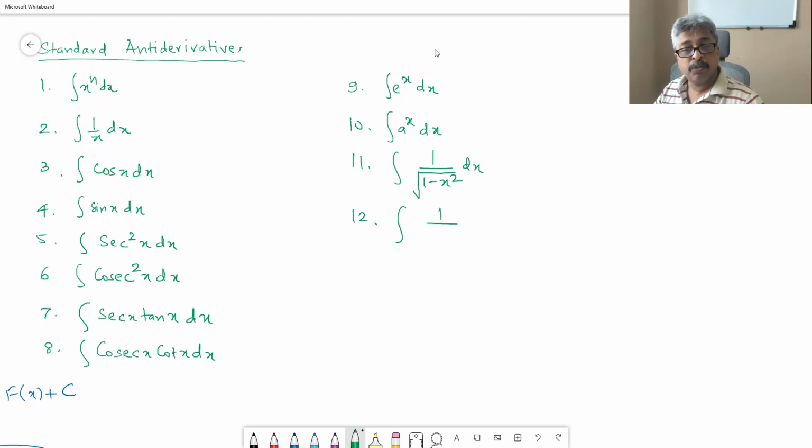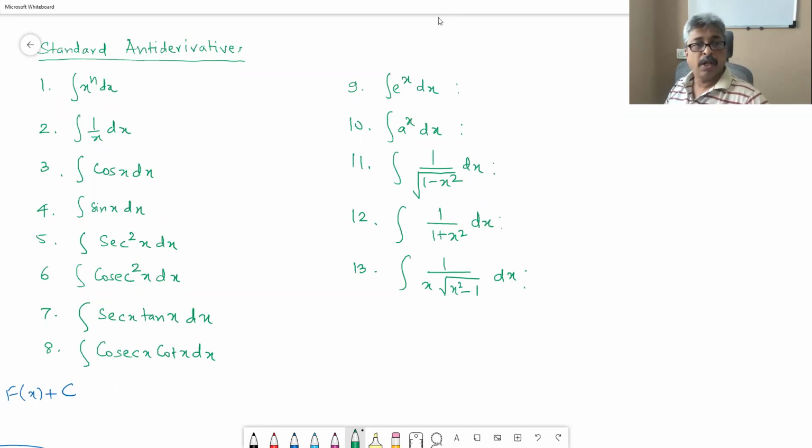Integral 1 upon 1 plus x square dx. 13. Integral 1 upon x radical x square minus 1 dx. Okay. Complete the table, because you are aware of all the functions whose derivatives are these functions inside the integral sign. These are the first 13.